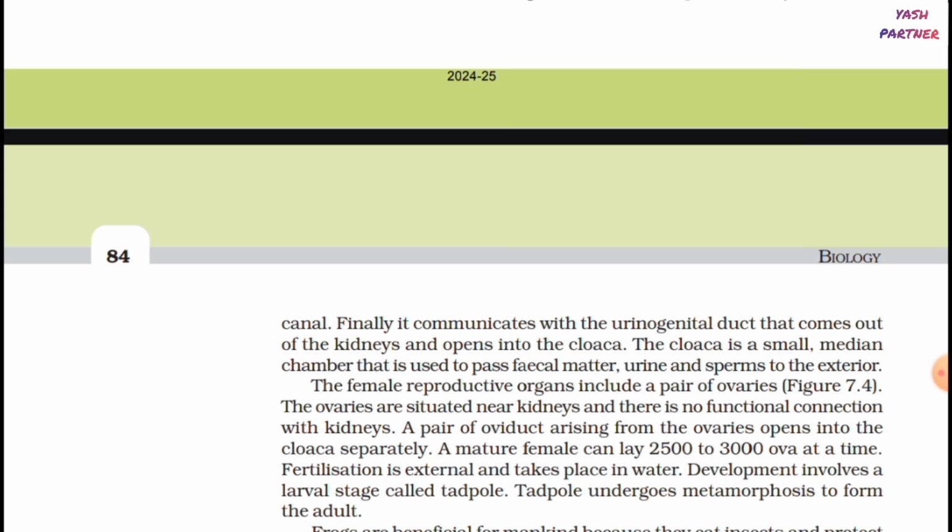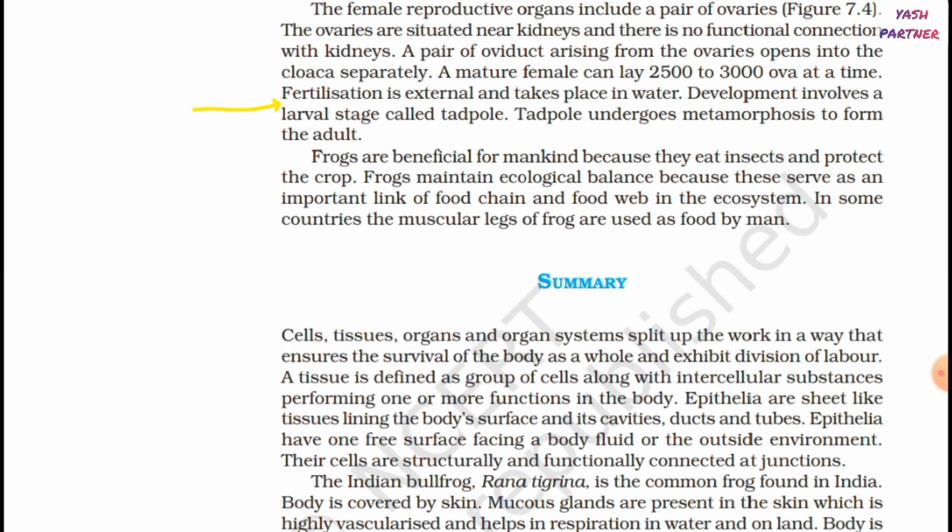The female reproductive organs include a pair of ovaries, figure 7.4. The ovaries are situated near kidneys and there is no functional connection with kidneys. A pair of oviducts arising from the ovaries opens into the cloaca separately. A mature female can lay 2500 to 3000 ova at a time. Fertilization is external and takes place in water. Development involves a larval stage called tadpole. Tadpole undergoes metamorphosis to form the adult.